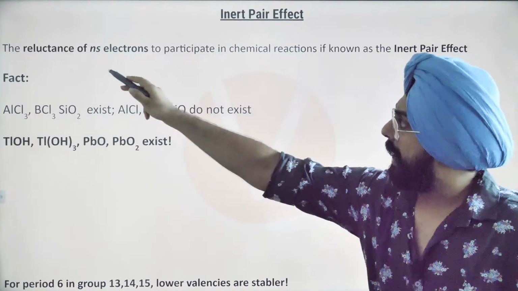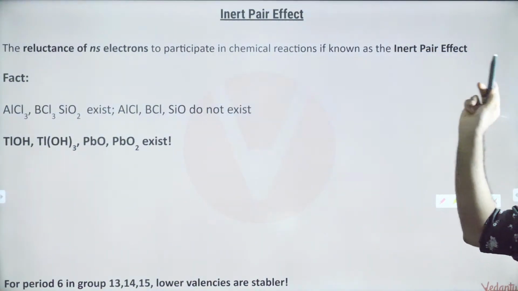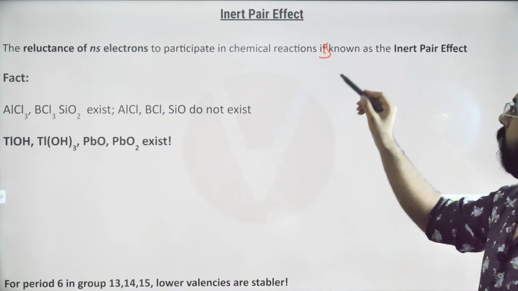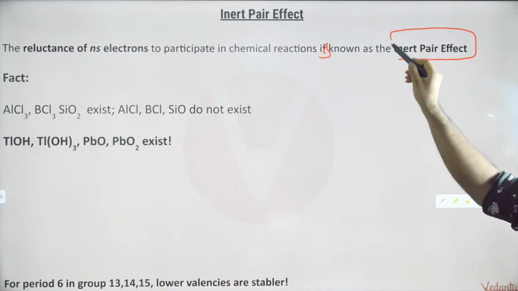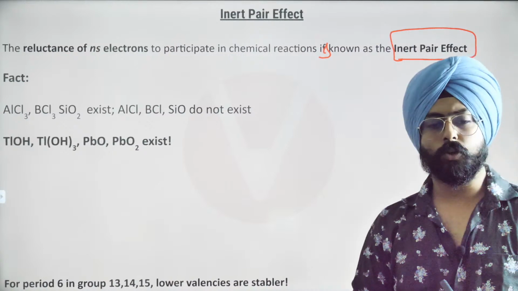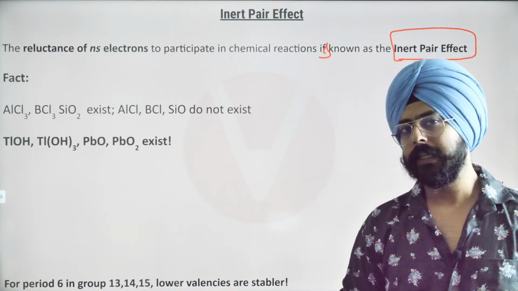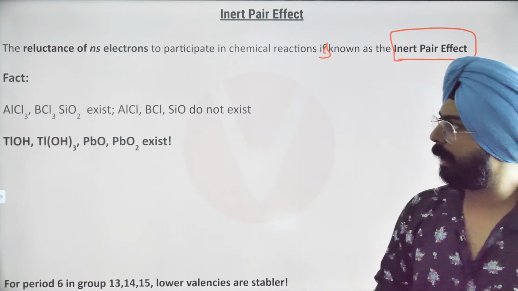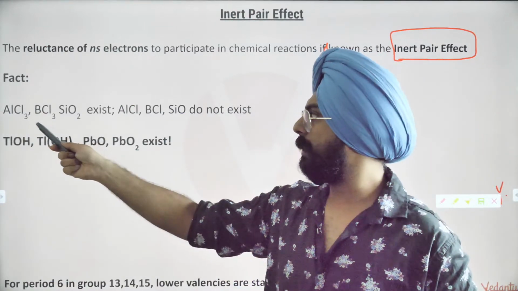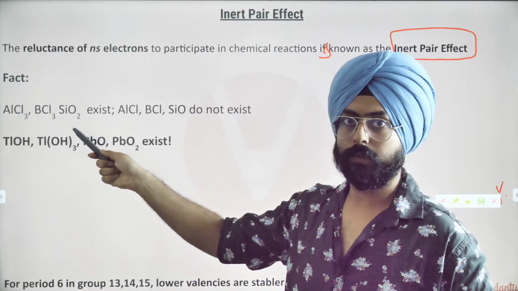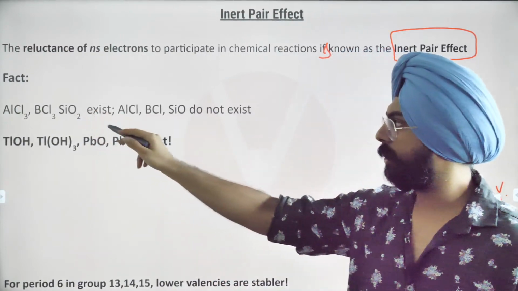The reluctance of ns electrons to participate in chemical reactions is known as the inert pair effect. Okay, the reluctance of ns electrons to participate in a chemical reaction is known as the inert pair effect. What are the facts? AlCl3 exists, BCl3 exists, SiO2 exists. Okay, what are the oxidation states over here?